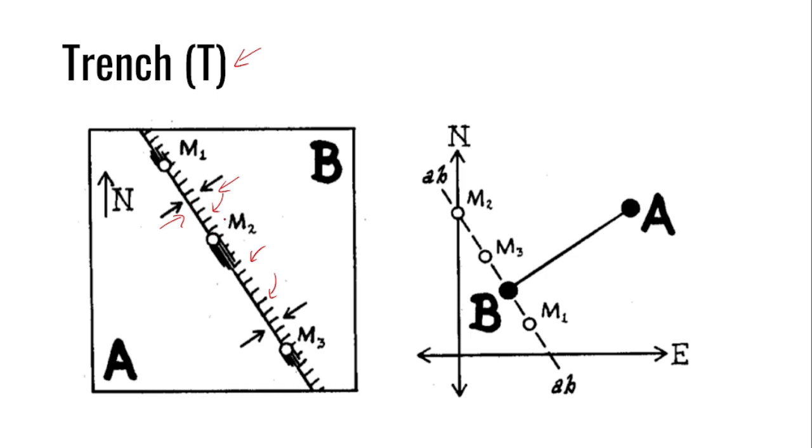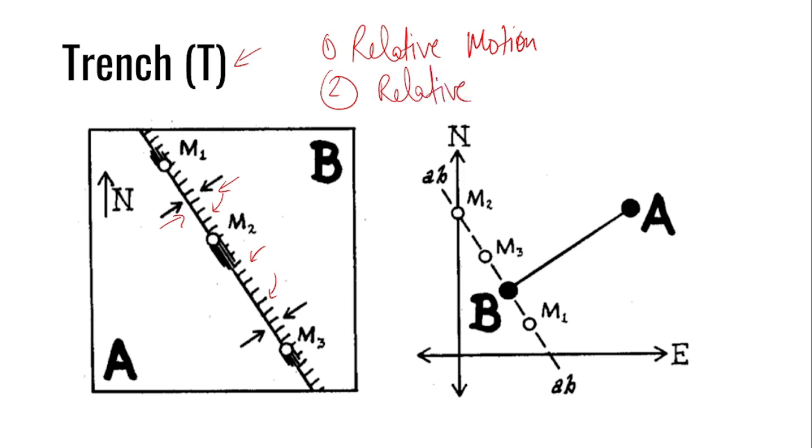Now we need to consider 2 main points. One is the relative motion between them, that is the relative velocity with respect to each other, and second is the relative position. They are somewhat related to each other, so they can also be clubbed as one, but anyway. First, we need to place A and B with respect to each other.